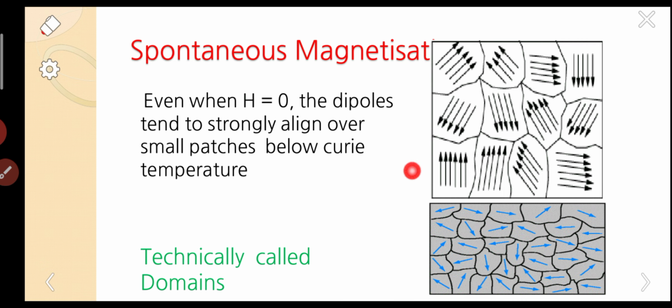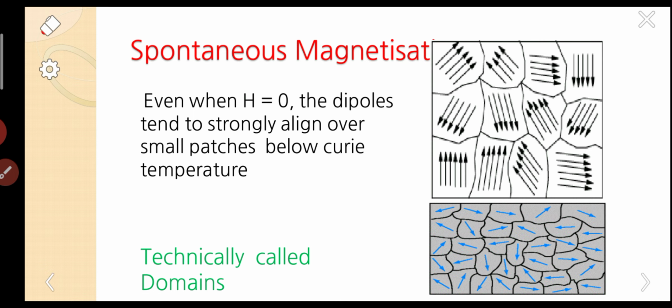Only up to a particular temperature will it exist. If we increase the temperature beyond a particular value, the dipoles even within one segment will turn into different directions.